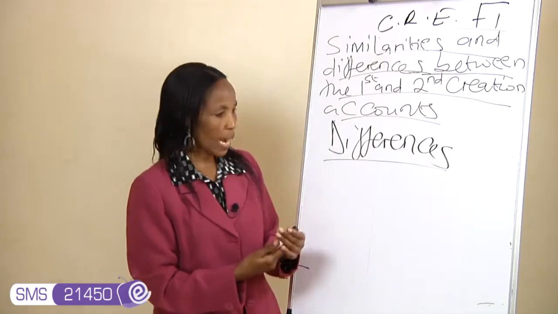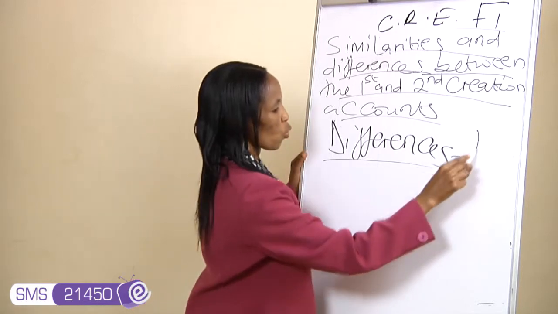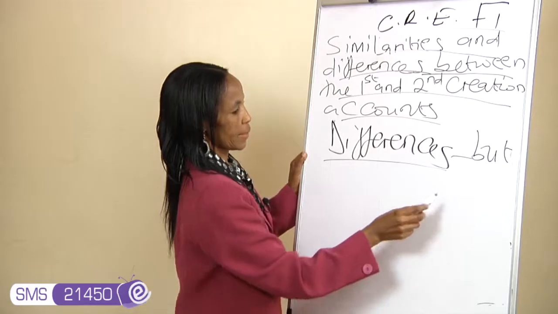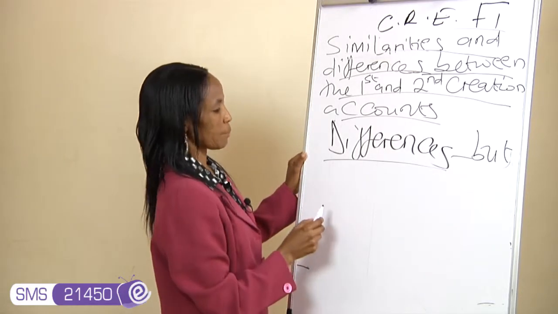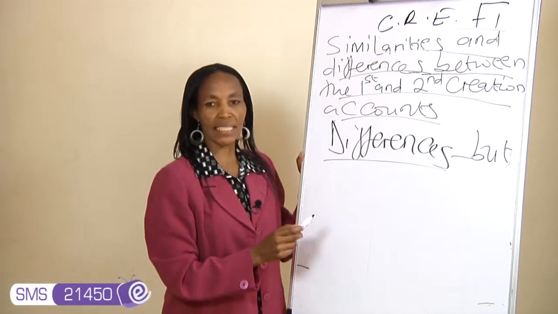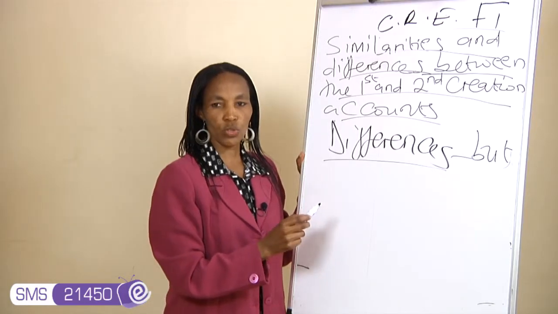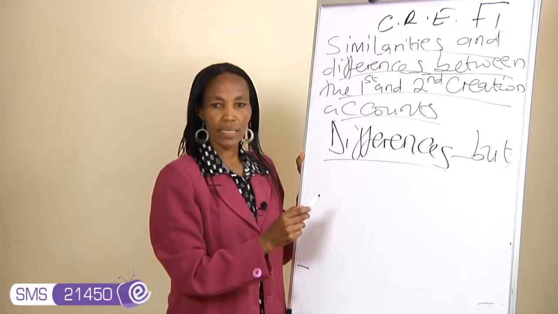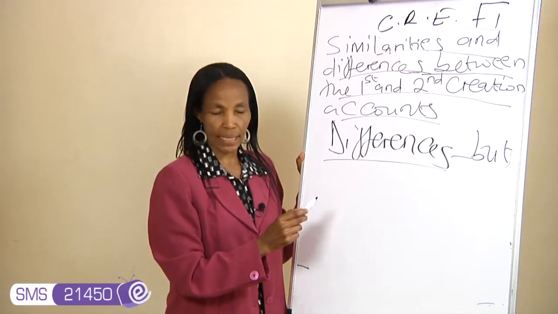Now, first of all, when you are answering questions on differences, you must make use of statements. Do not draw charts. When you're answering questions of differences or even similarities, don't draw charts. Instead, use statements or sentences.